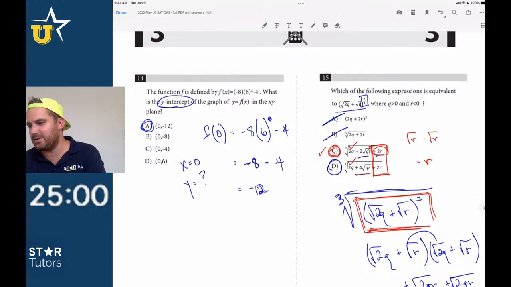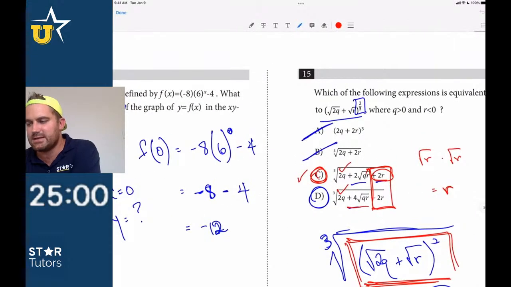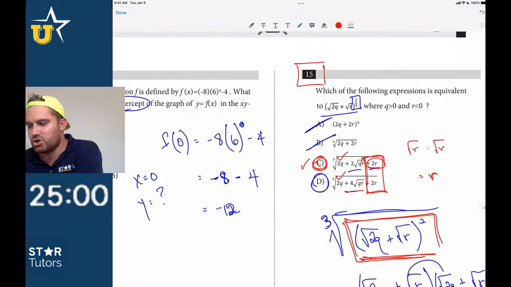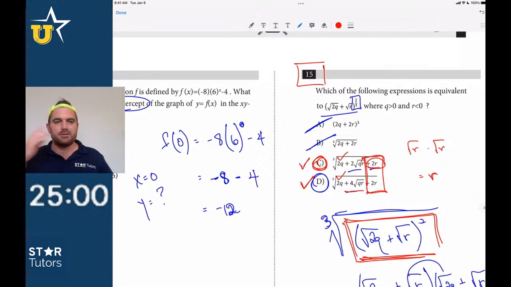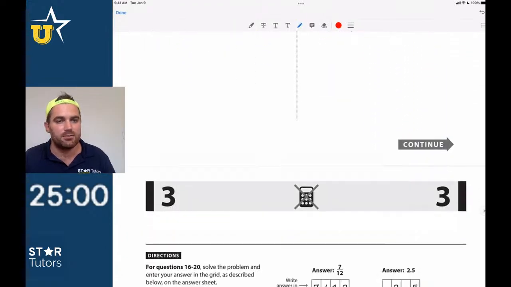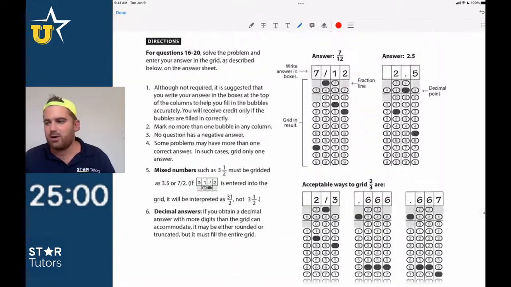15 is D, but again, there's definitely some error here with the 2R. So just know that I said D originally. Again, if there's a printing error and it's a true printing error, the one time that happened on the SAT that I've ever heard of, they gave everybody the free point. So just move on, right? If you can't figure it out from there.